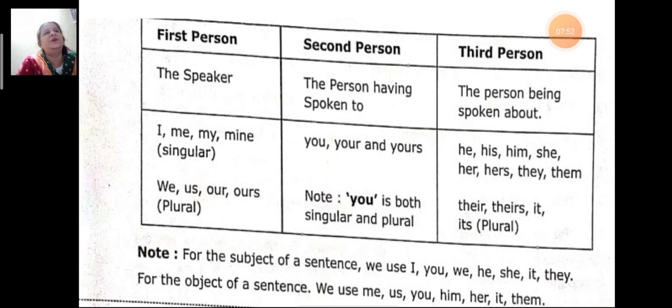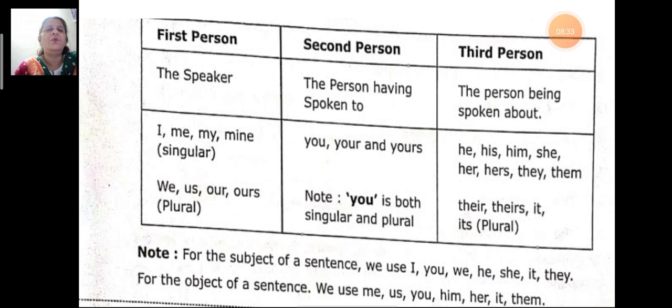Now children, pronouns are singular or plural. They are male, female or neutral depending on the nouns they replace. Let's understand this with the table. We have first person in the first column, second person in the second column, and third person in the third column. So these are all personal pronouns.